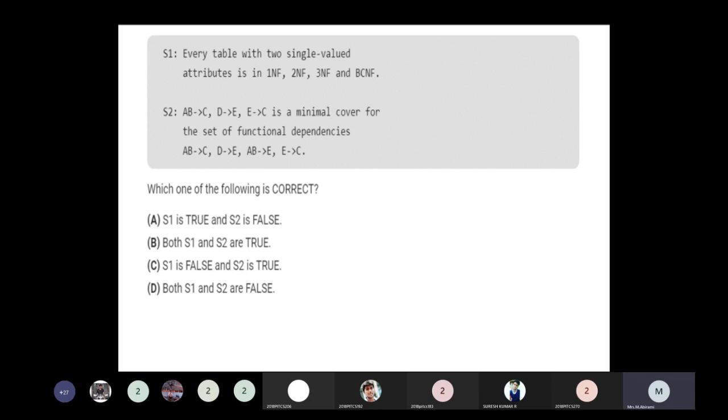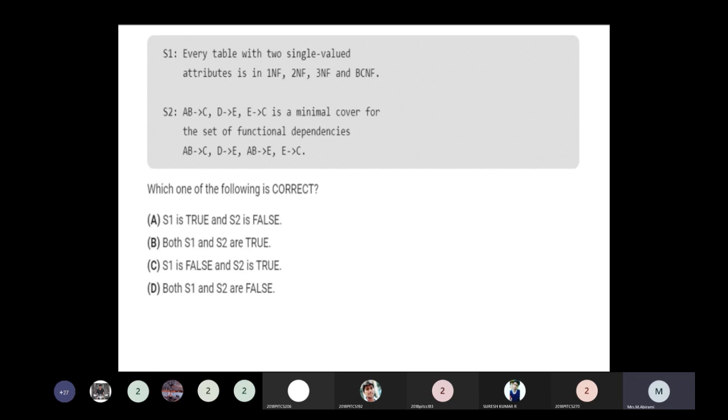Okay. So the relation schemas given, we know that 1NF, 2NF, 3NF, and BCNF. So every non-trivial functional dependency is denoted X implies Y, so X is a super key.